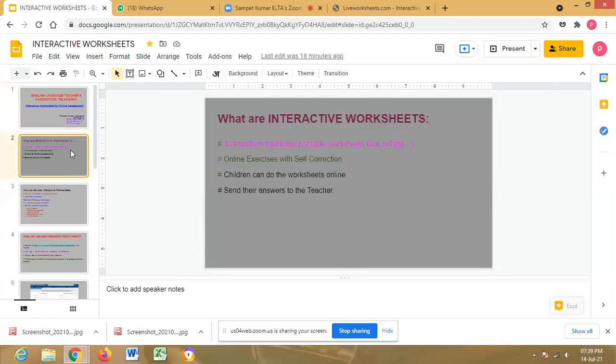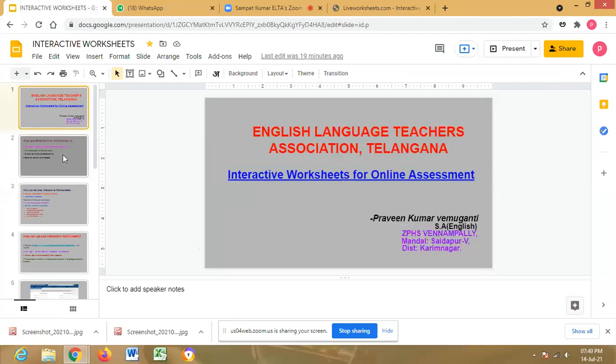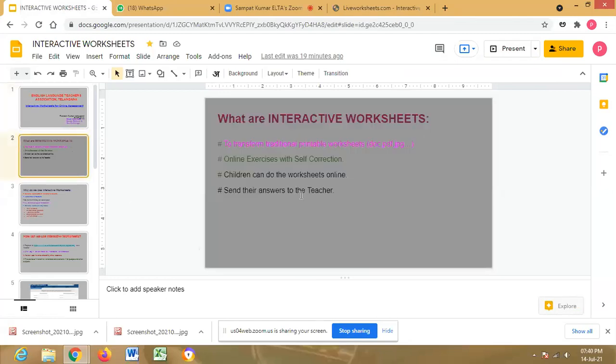So first of all, let us discuss what these interactive worksheets are. We know about the traditional worksheets that we generally give to our children, and we correct them and give them back. But with interactive worksheets, these traditional printable worksheets can be transformed into online exercises with self-correction. So the children get their marks and score on the go itself.